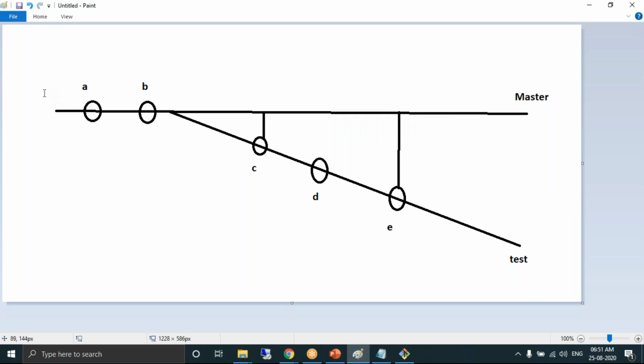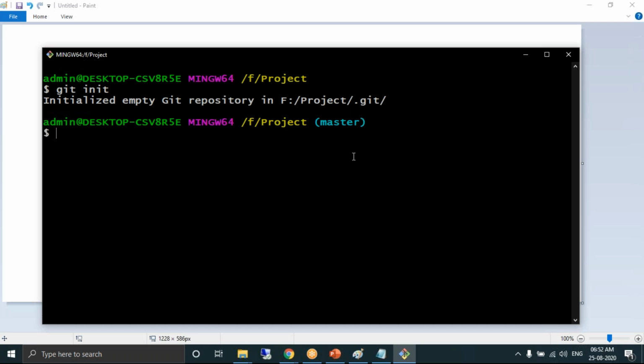Series of commands: touch file1, commit, file2, commit, branch creation, creating file, commit, creating file, commit, creating file, commit. Okay, so let's complete this activity.